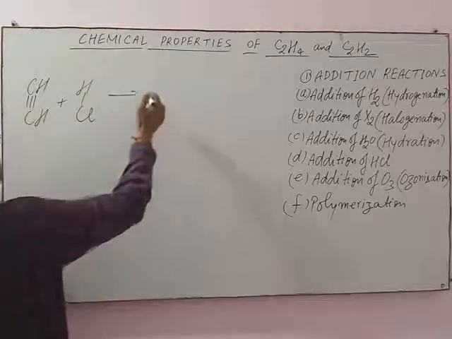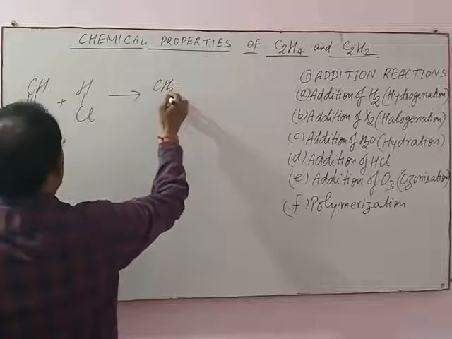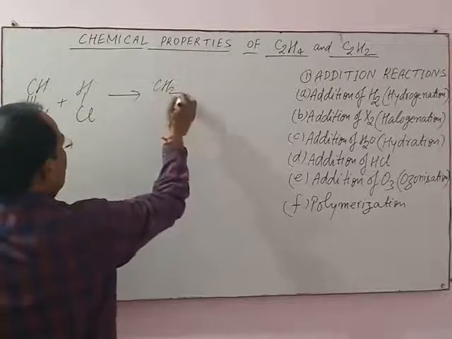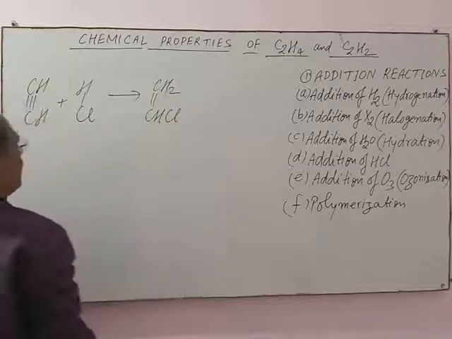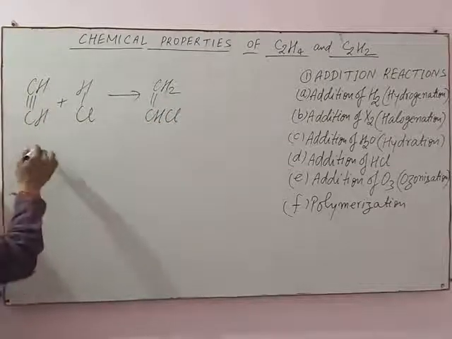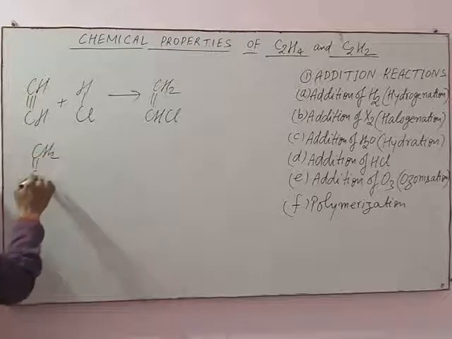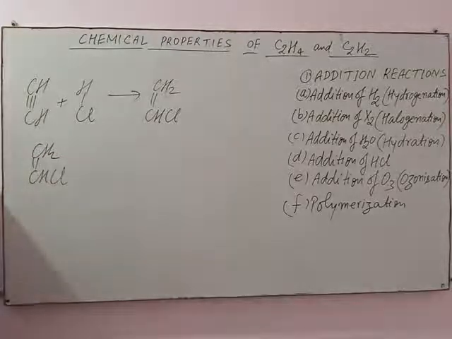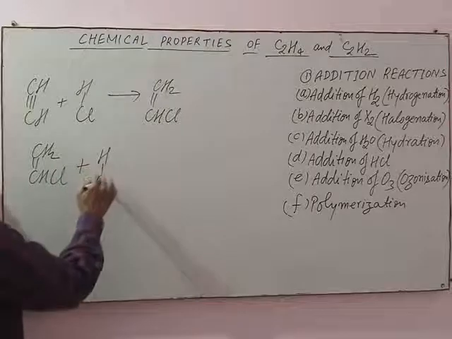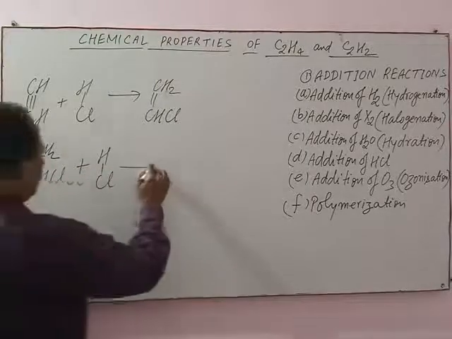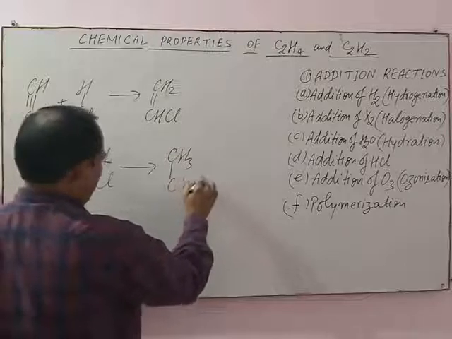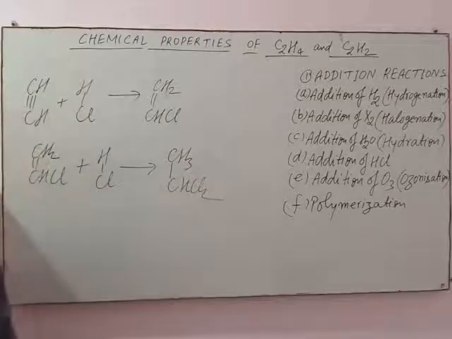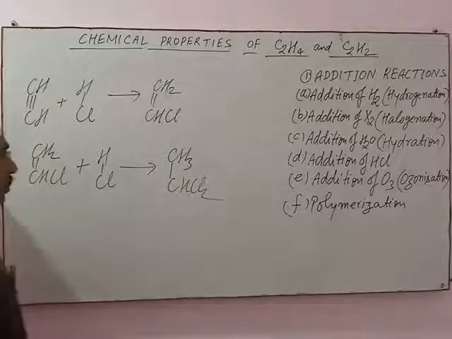First of all, it gives CH2=CHCl, and in the next stage CH2=CHCl plus HCl gives CH3CHCl2. Dichloroethane is obtained.